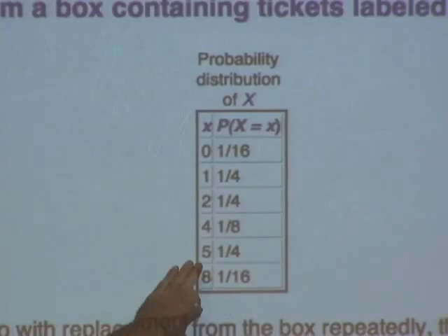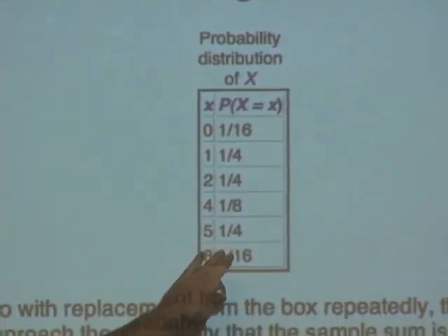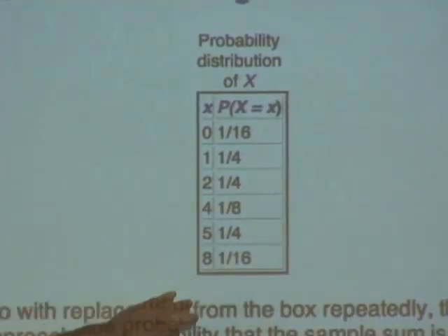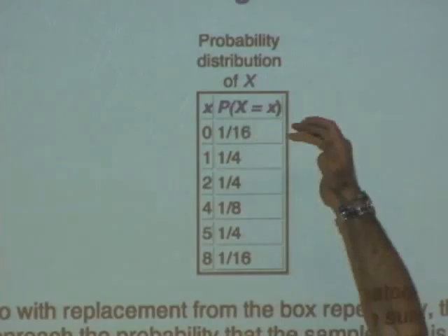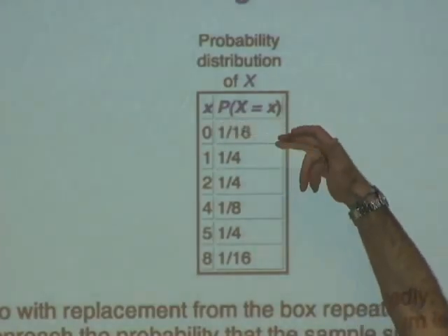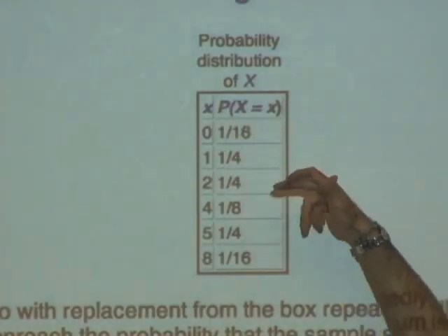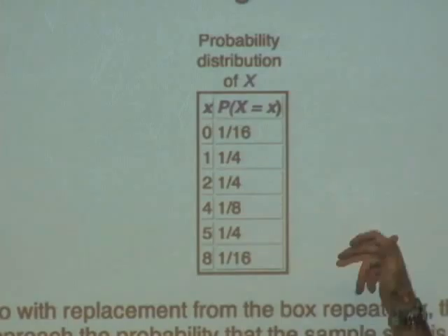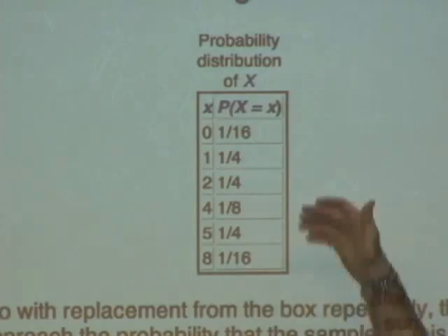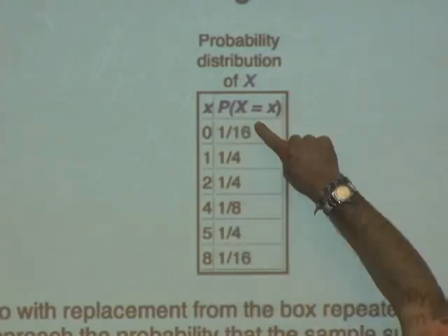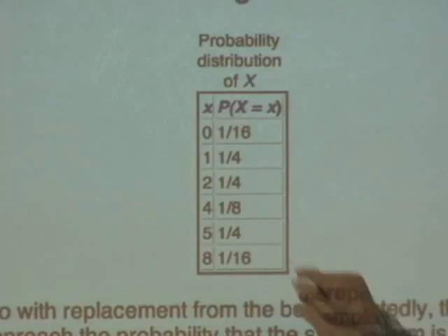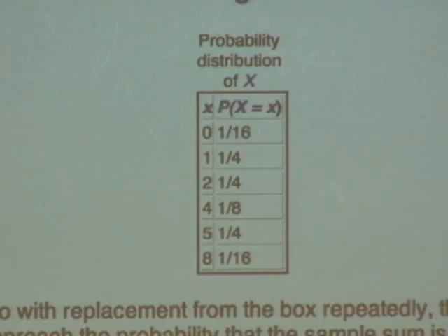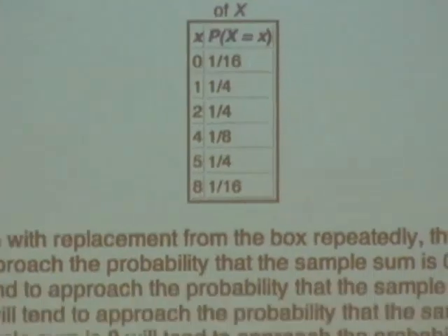We would get 5 about a quarter of the time, etc. The expected value of this is going to be 0 times a 16th, plus 1 times a quarter, plus 2 times a quarter, plus 4 times an eighth, 5 times a quarter, 8 times a 16th, because we'll see each of these values about that often. Okay, so it turns out that the expected value is 3, which is twice what the expected value was for one draw from the box.